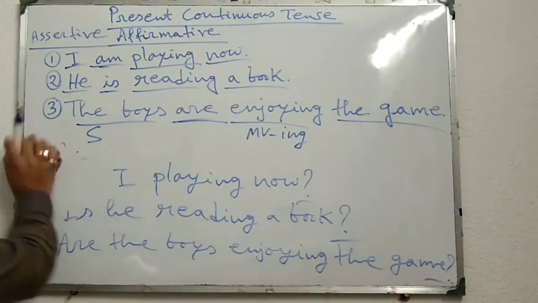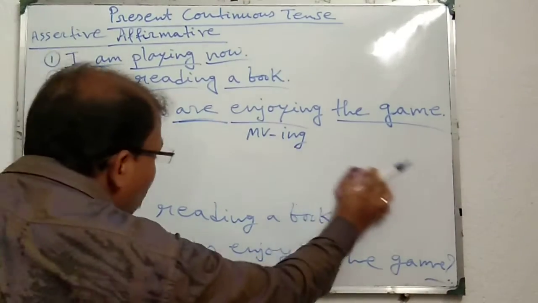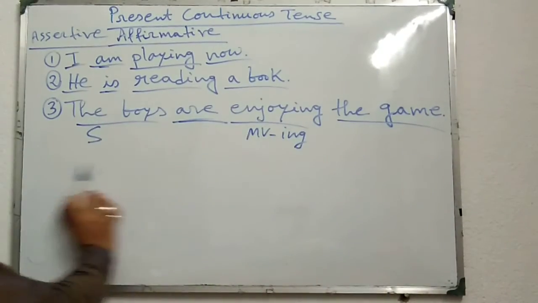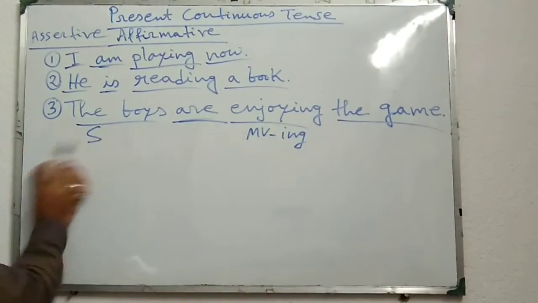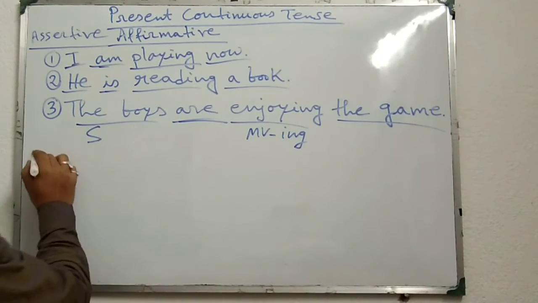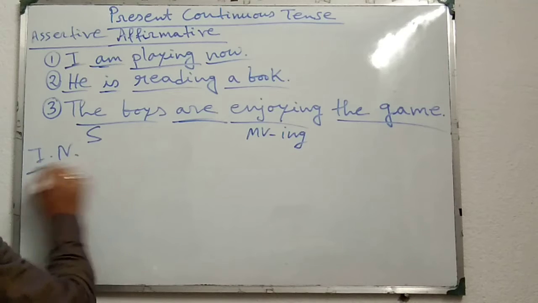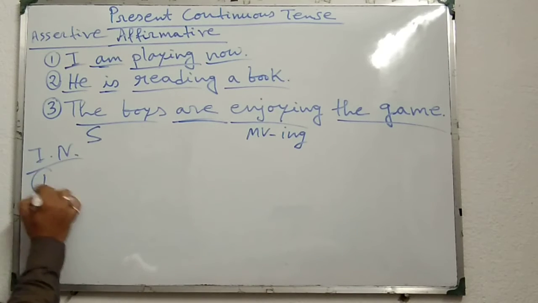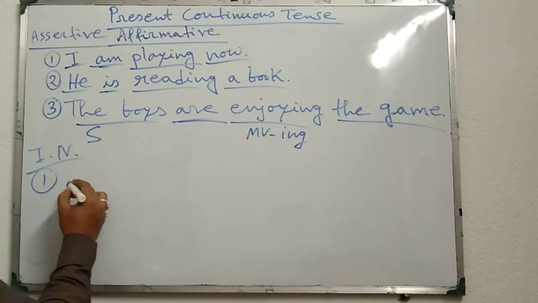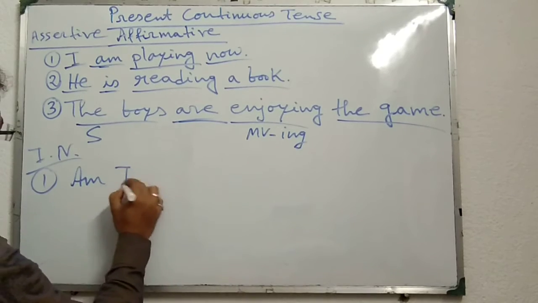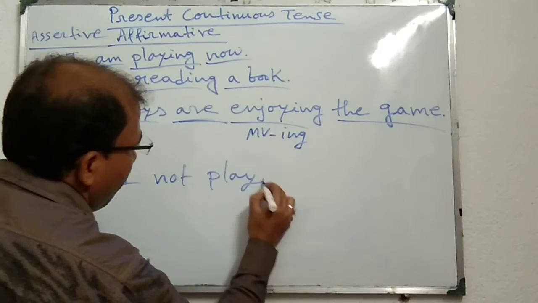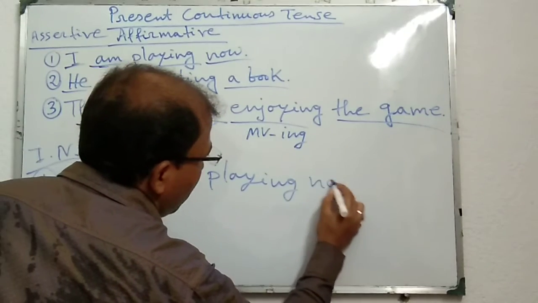Now I will show you how we can change these assertive affirmative sentences into interrogative negative sentence. First of all, first one, I am playing now. We can say, am I not playing now?